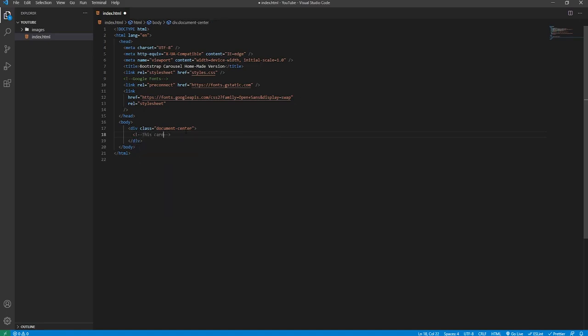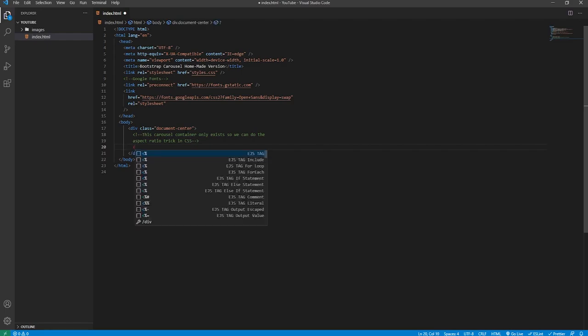We'll say this carousel container only exists so we can do the aspect ratio trick in CSS. This relates to the scale in proportion thing that we're going to do later on in CSS. This will become more clear in a second, and we'll create another div as well inside the document container.